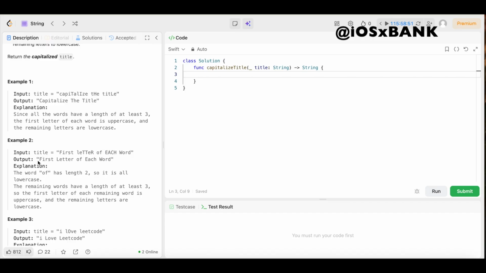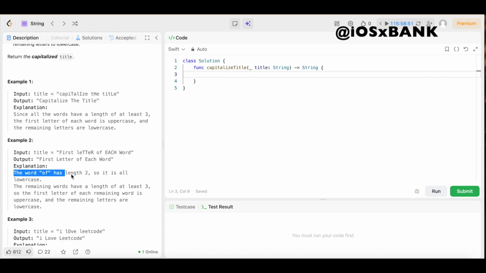Now in the output, same string, first letter of each word, but this time the F is capitalized, everything else is lowercase, L uppercase, everything else is lowercase. Of has a length of 2, so the whole word is going to be lowercase. Then over here, E is uppercase, everything else is lowercase, W uppercase, everything else is lowercase.